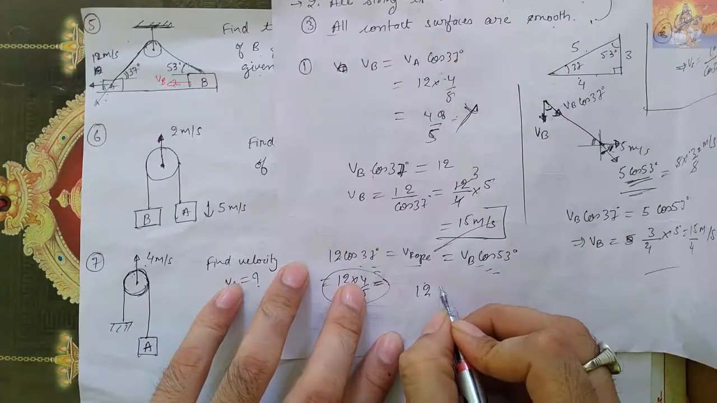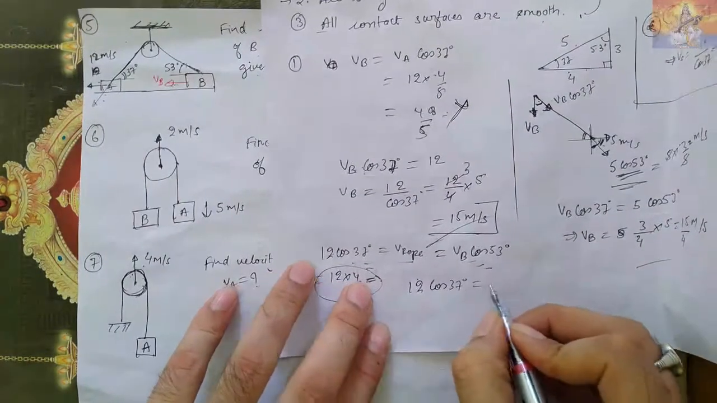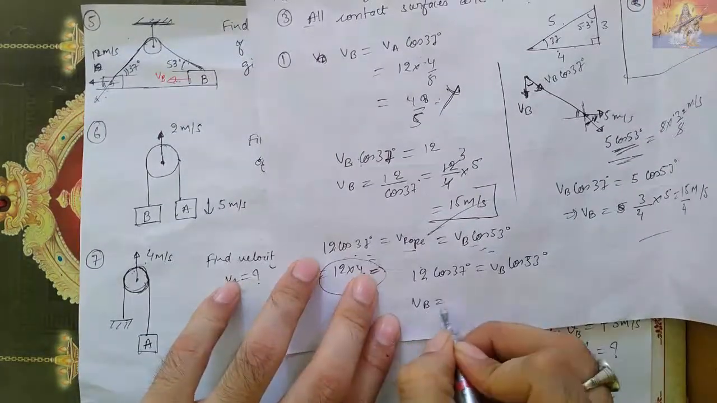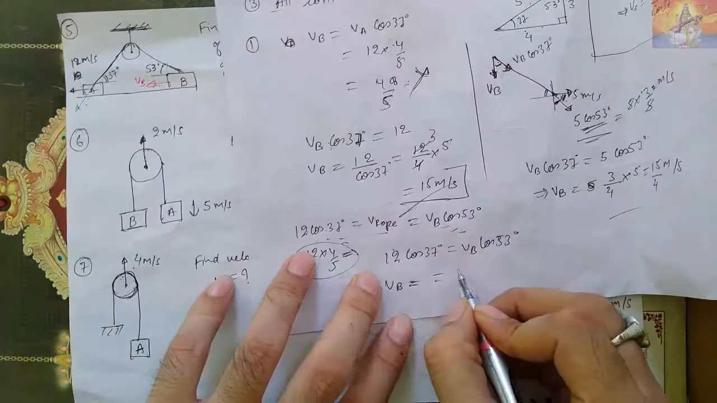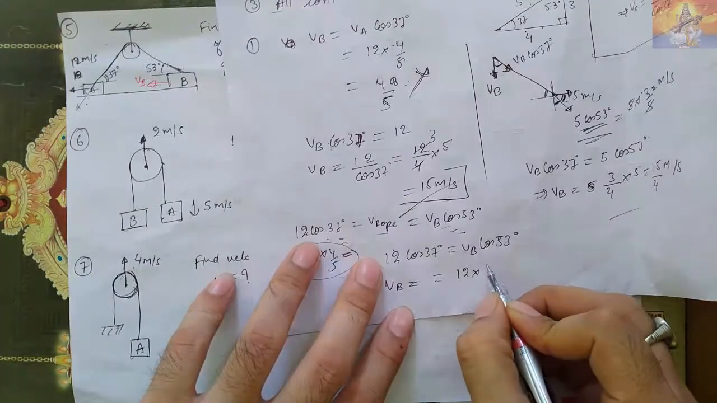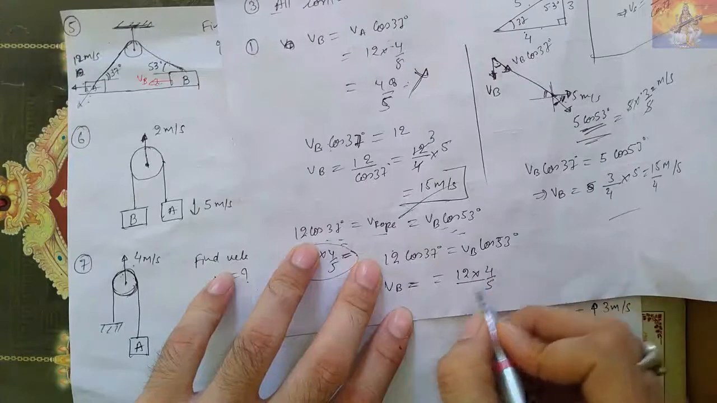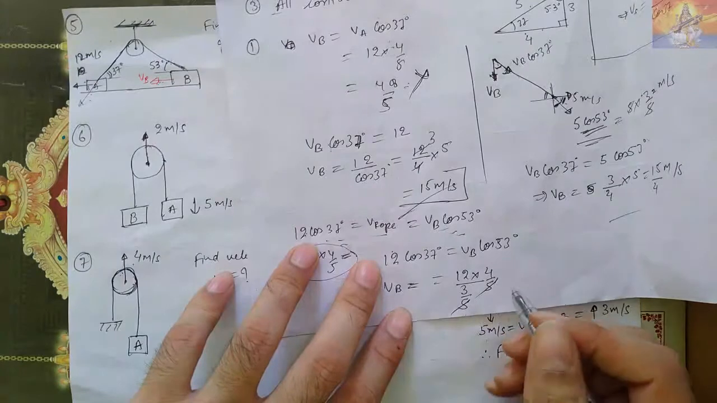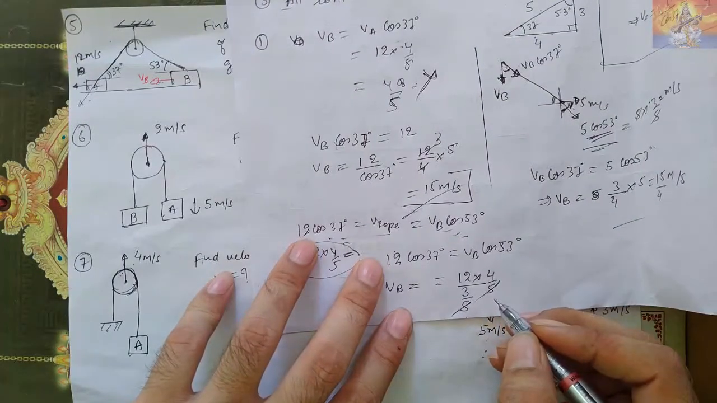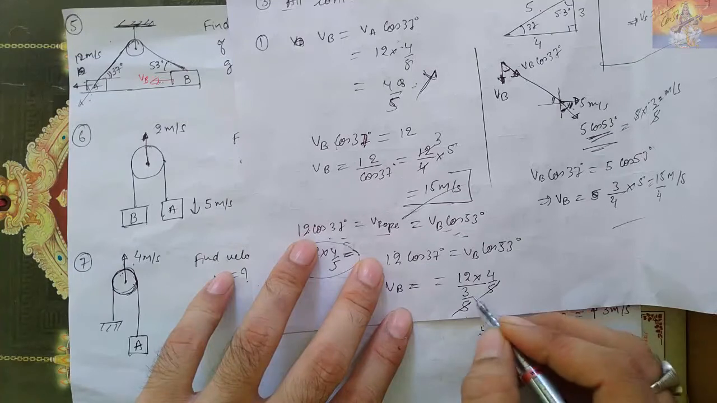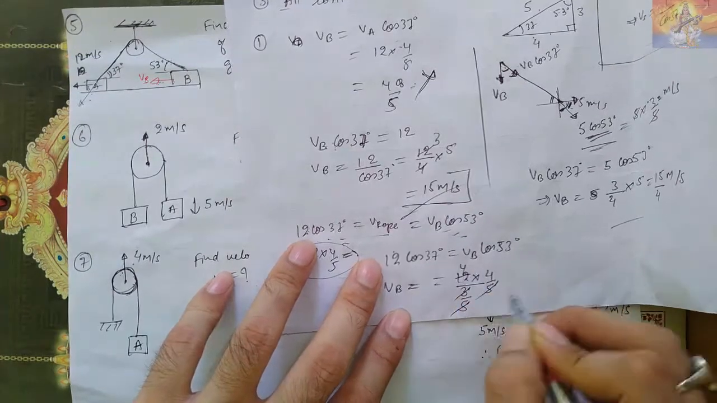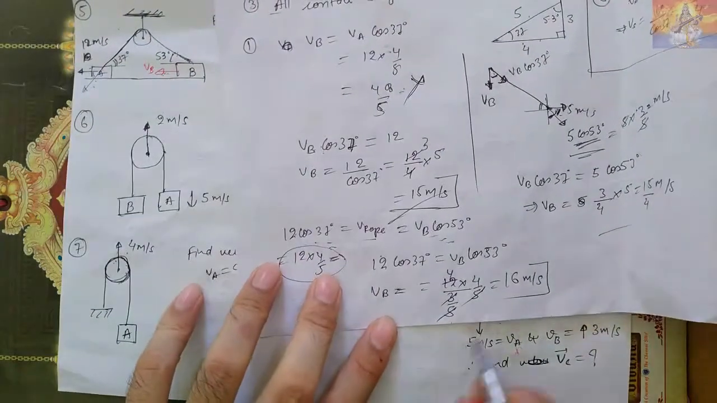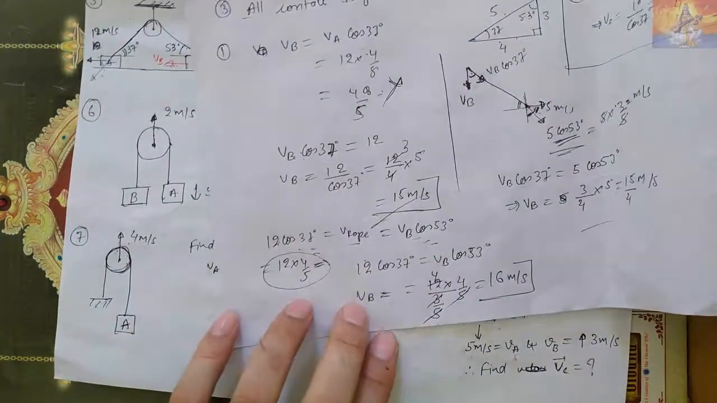हमको तो बस सिंपल 12 cos 37 डिग्री equals VB cos 53 डिग्री, तो VB हो जाएगा कितना, VB हो गया 12 गुणे 4/5 गुणा 5/3, 5 cancelled, okay, and this 4 ja, so 16 meter per second. If I have not done any calculation mistake, this is my correct answer. So velocity of B is 16 meter per second.